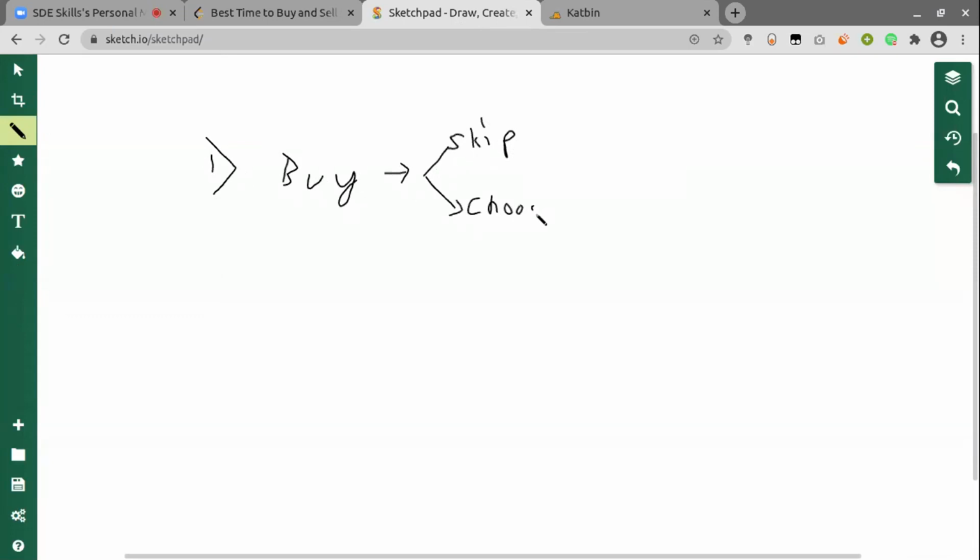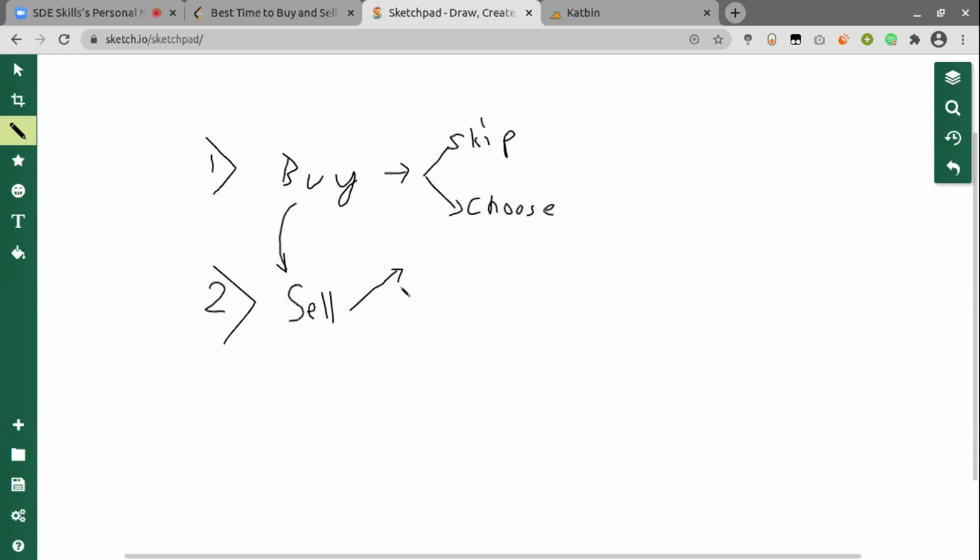But if I choose it, then I will be buying that particular stock. And the second would be to sell. But sell will only work when I have a stock ready, or I mean, we have already bought some stocks. So this will work only if I have some stock which I have already bought previously.